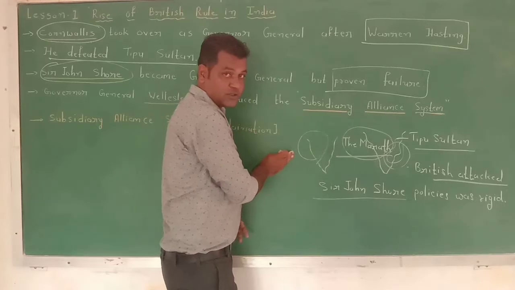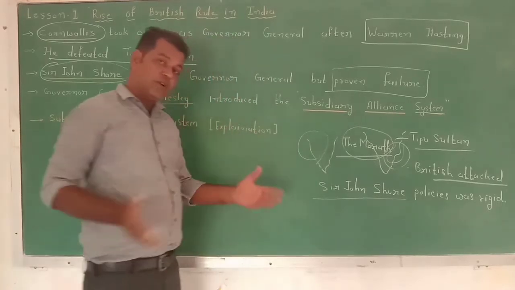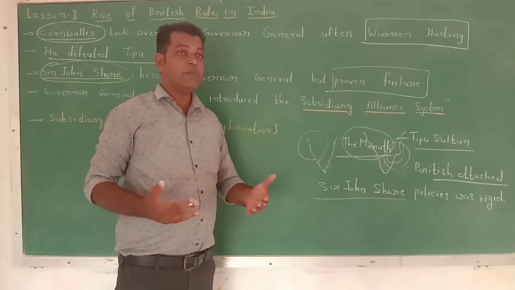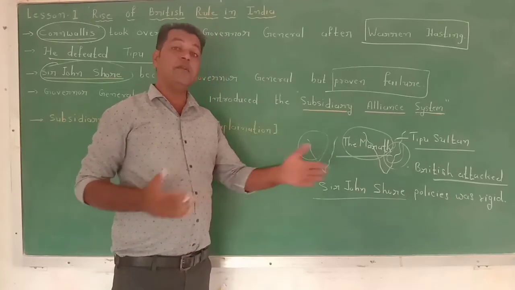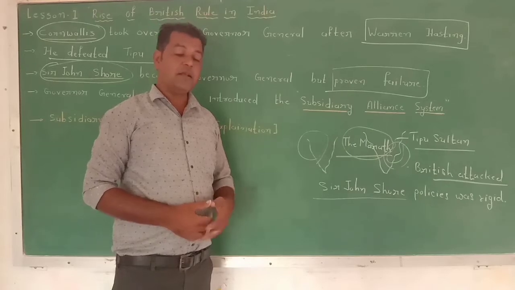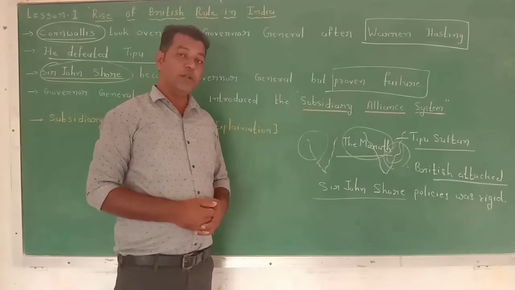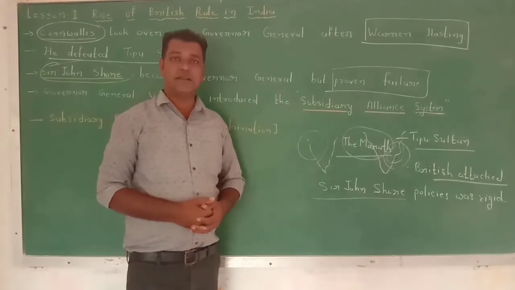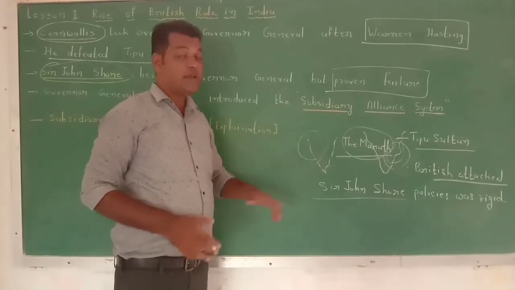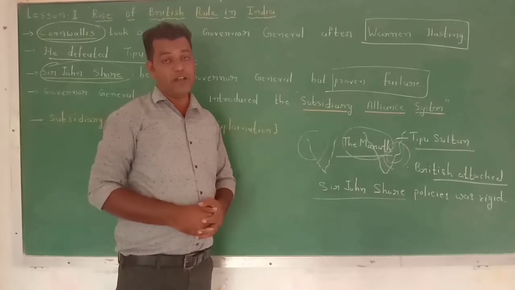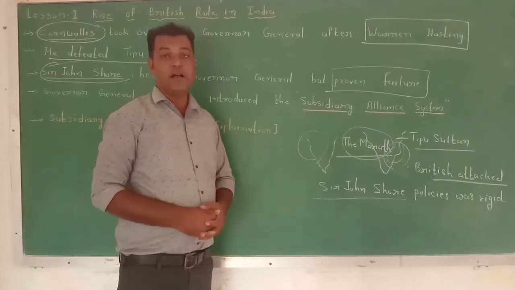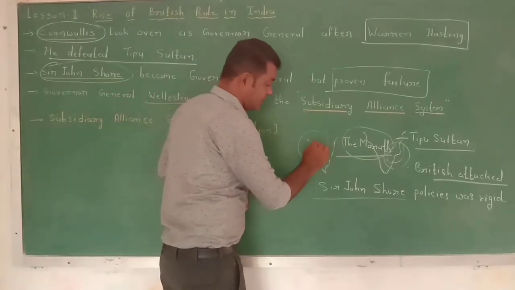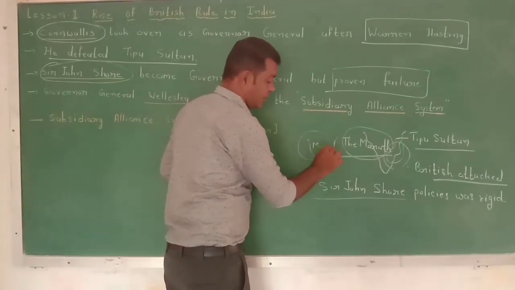Due to Sir John Shore's policy, no doubt as a Governor General he introduced some policy, and that policy was automatically not convenient for the British rule, as they wanted to expand the rule in India with less war. But due to his rigid policy, he was proven a failure policy maker, a failure Governor General, and that's why he was dismissed, because in this period the Maratha became stronger.